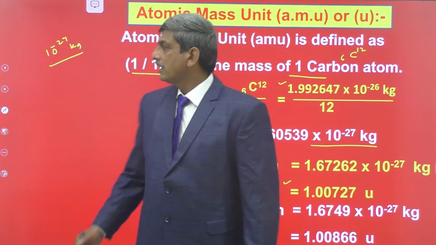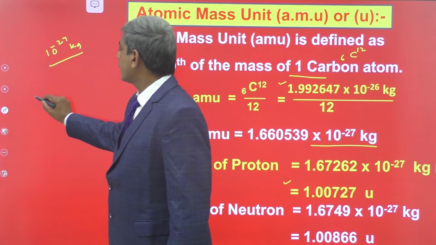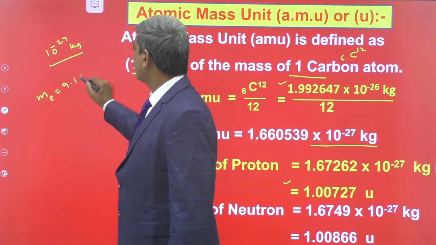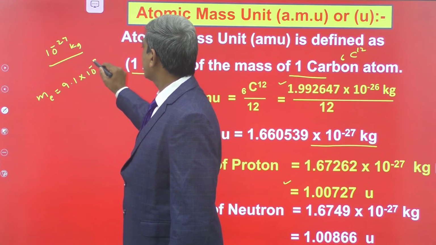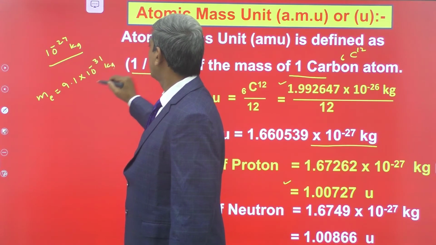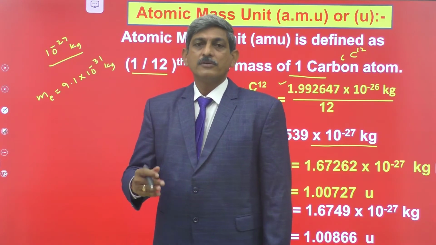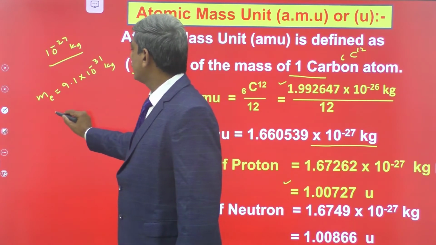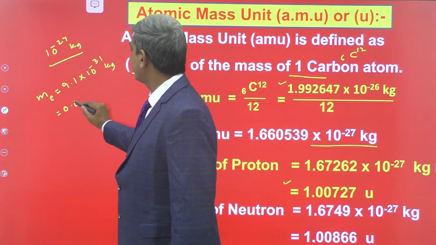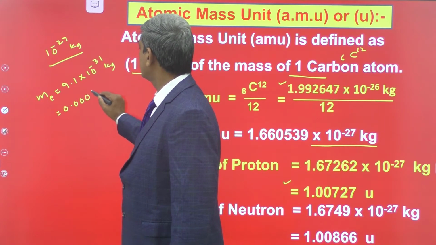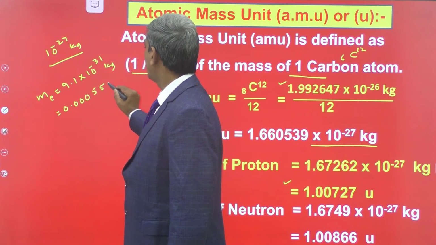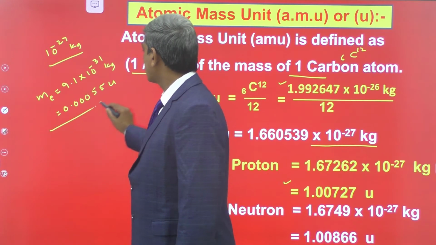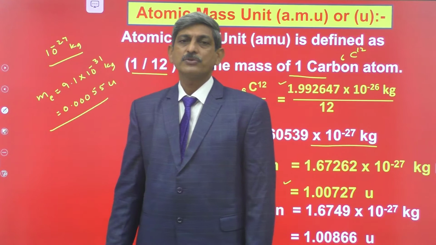Similarly, the mass of the electron is 9.1 × 10^-31 kg. If we measure the value in atomic mass units, it is 0.00055 atomic mass units. This is the mass of the electron in atomic mass units.